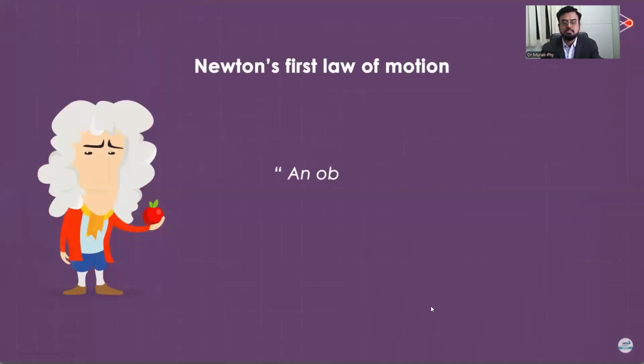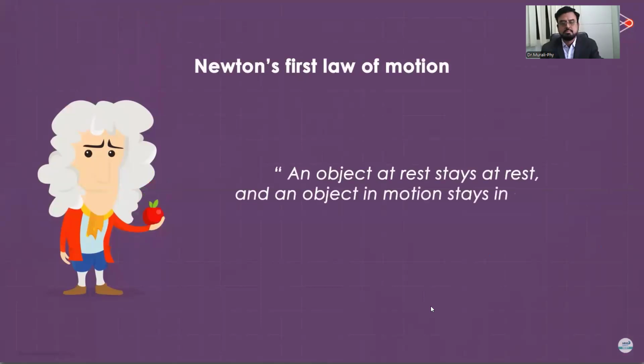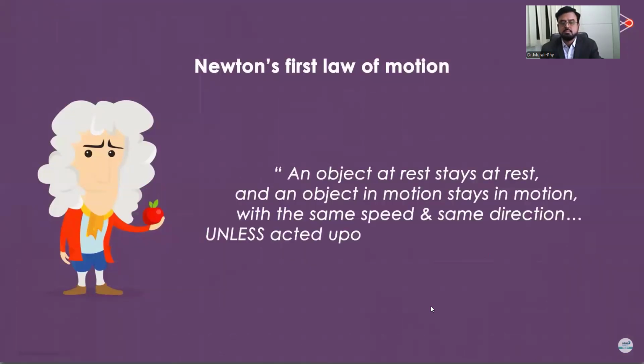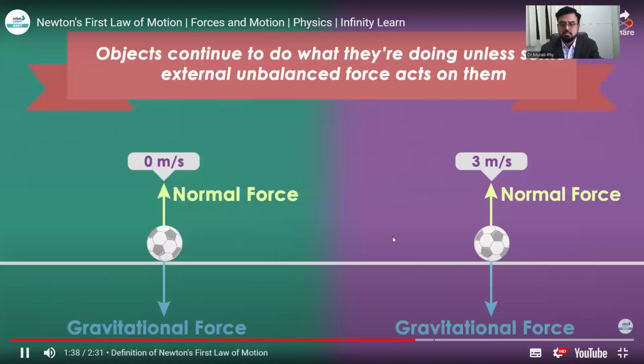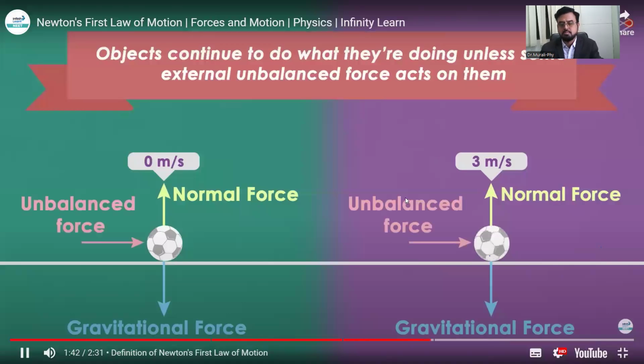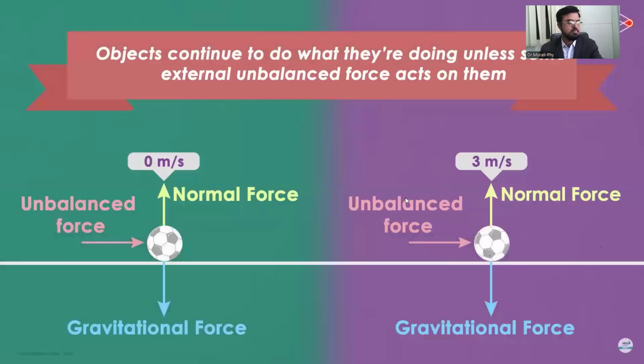An object at rest stays at rest, and an object in motion stays in motion with the same speed and the same direction, unless acted upon by an unbalanced force. Right. In simple words, it means that the objects continue to do what they're doing unless some external unbalanced force acts on them. We can also understand this using a simple diagram.